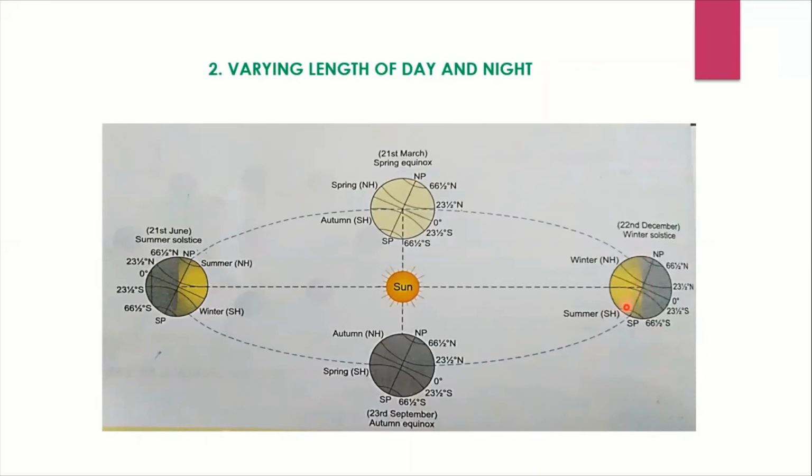Here you can see that the south pole of the earth is inclined to the sun. You can see here at the south pole, more light is getting here. That is, it is facing towards the sun. That is why here it is summer. Now coming here, on 21st June, in the northern hemisphere it is summer. So why? Because the north pole is inclined to the sun, or facing the sun more than the south pole. See, the south pole is away from the sun. Here just the opposite, the south pole is facing the sun and the north pole is away from the sun. So this is because the duration of day and night is varying.